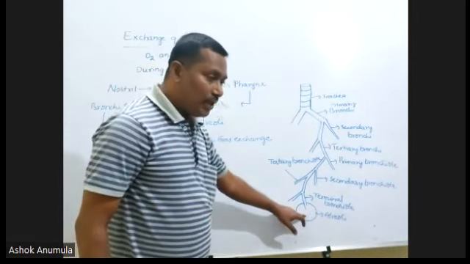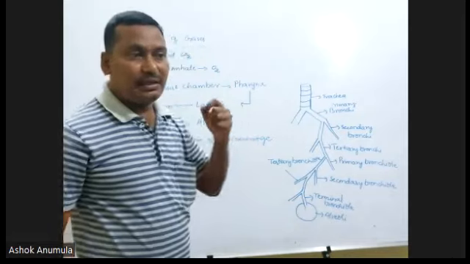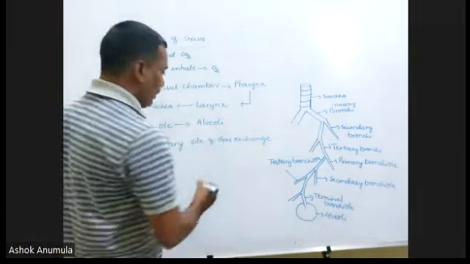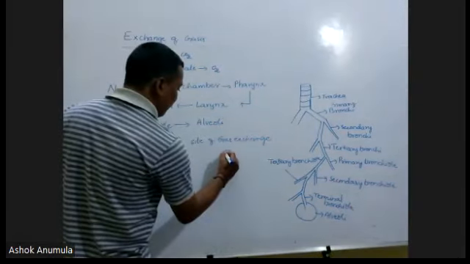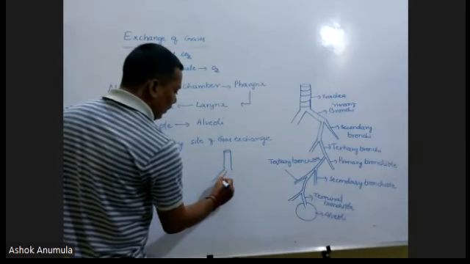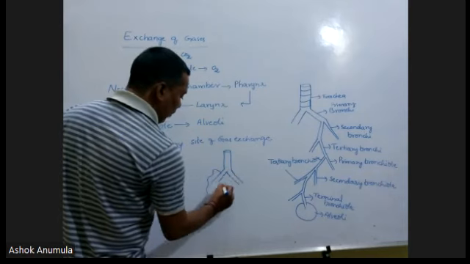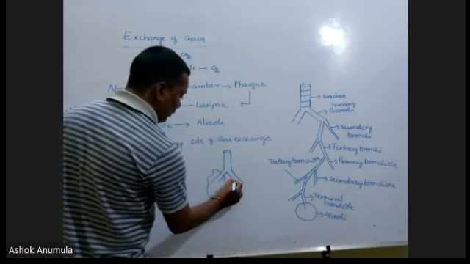This is the alveoli. The alveoli is the chamber which is present in the lungs. How are they present? I would like to show this diagrammatically. Look at the board. Trachea divides into bronchi. This bronchi enters into the lungs.